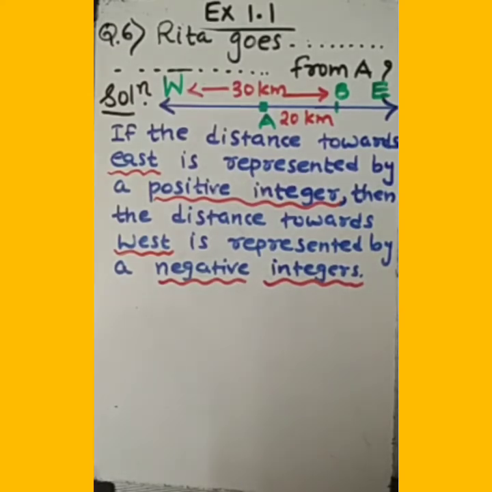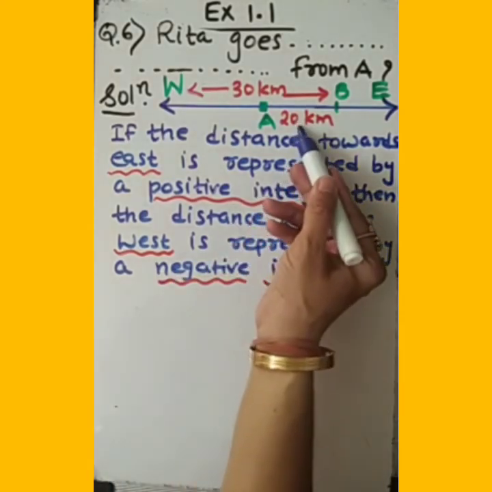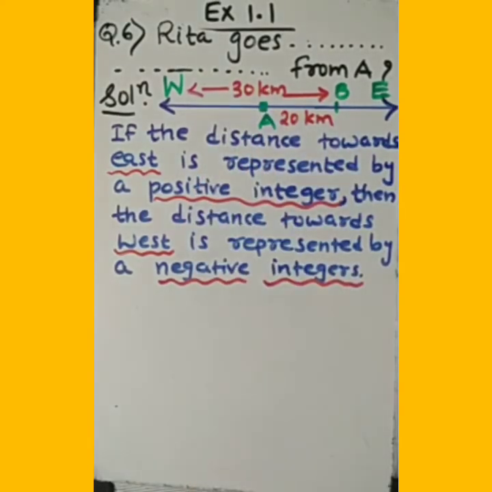So finally, the question is, by which integer will you represent her final position from A? So let's start. We need to mention here. Of course, if we subtract, then 20 kilometer and then minus 30. 20 minus 30, so it is minus 10 kilometer. So we need to say, which integer will you represent her final position from A?